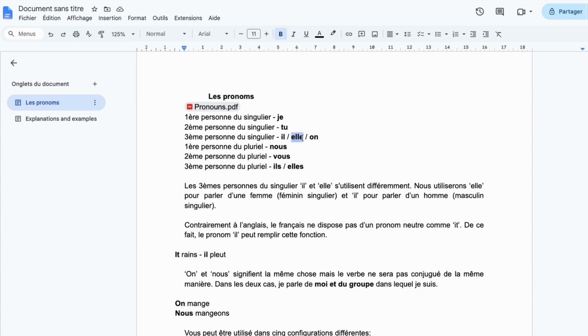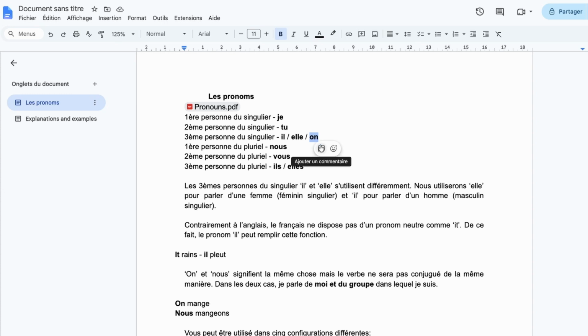Second one, elle, just like the letter L. This is the equivalent of she in English. She's watching TV, elle regarde la télévision. Elle. This one has no specific usage, it's just she, elle.